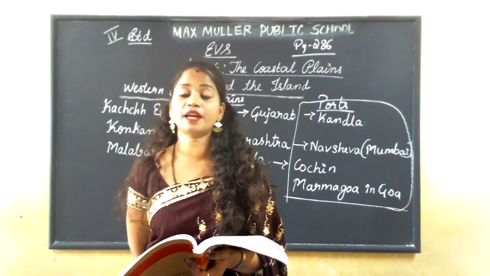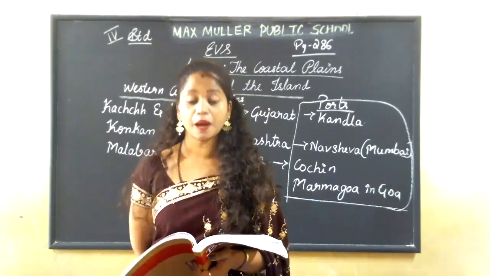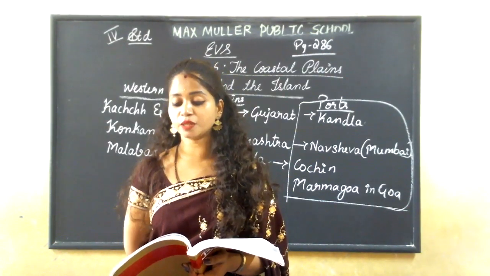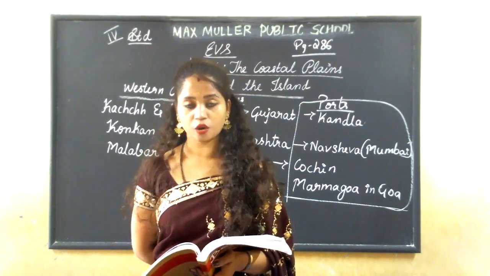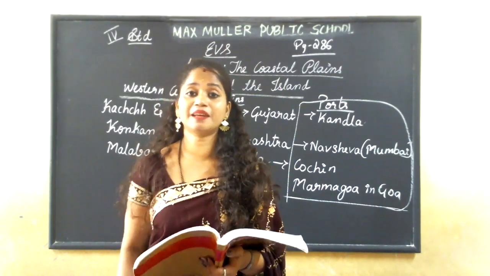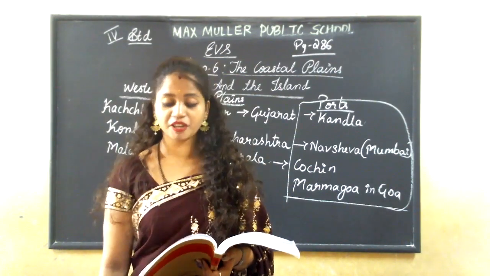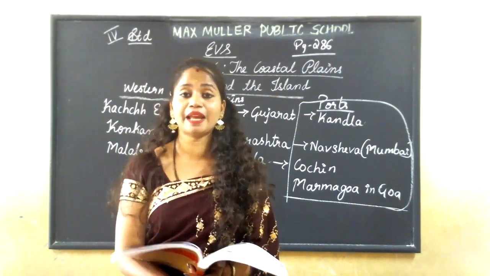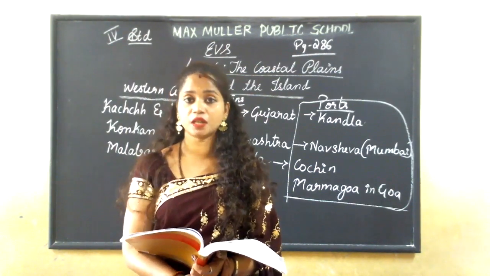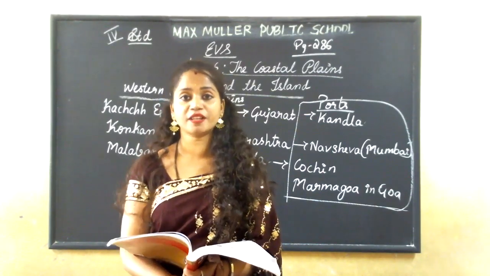Here the place is very hot and humid, and it also receives heavy rainfall in the winter monsoon. The moist climate of this area is suitable for the cultivation of rice, coconut, cashew nut and groundnut. Because it gets heavy rainfall, the climate is very moist, and the place will be very wet, as it is a sea place. What can we see at the sea? Water, right? So the place will be a little bit wet, moist.